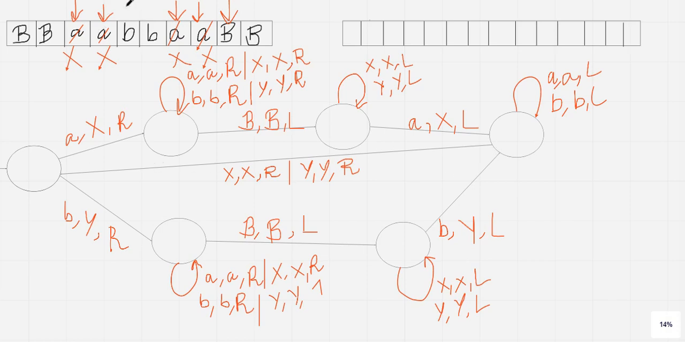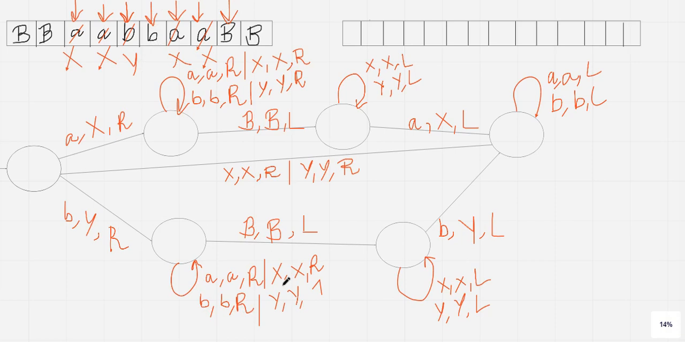And after that, what is next? Next transition is b, correct? After that it is b. So which transition will it follow? It will follow this particular transition. If it is b, it will replace b by y, and it will move in the right direction, correct? The tape head will move in the right direction. After that what is it encountering? It is encountering the b. So here I have already mentioned that if it encounters b, then replace by b and move in the right direction. Done. After that what will it encounter? It will encounter x.